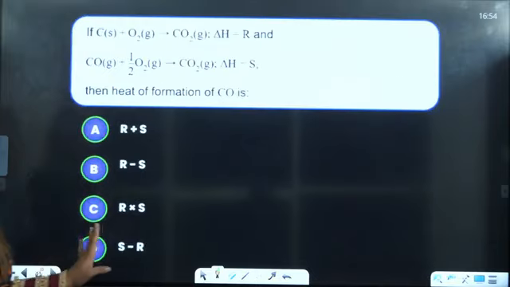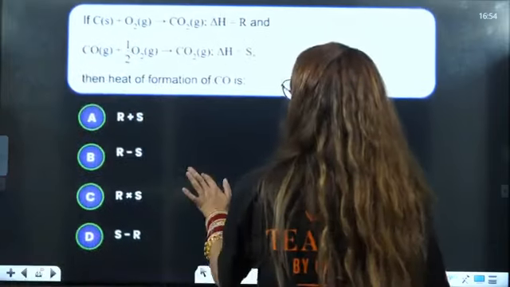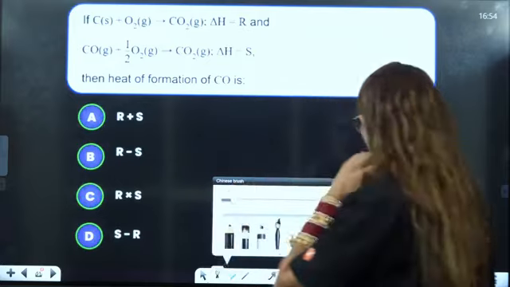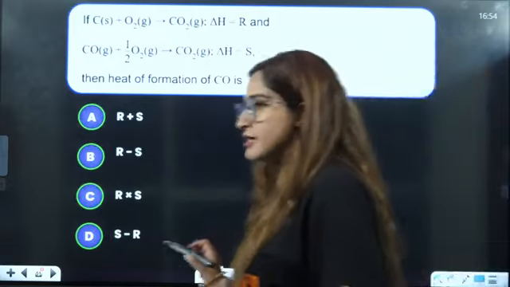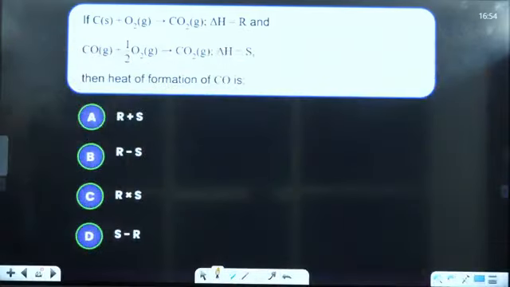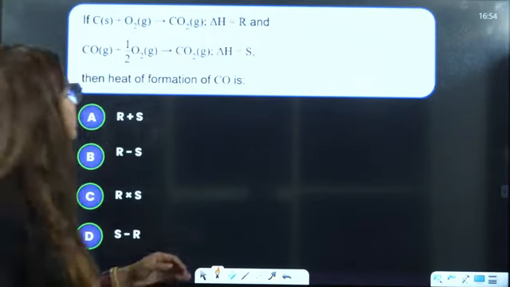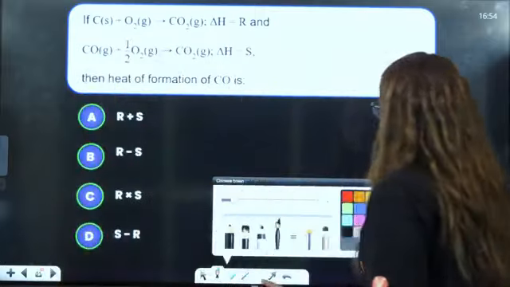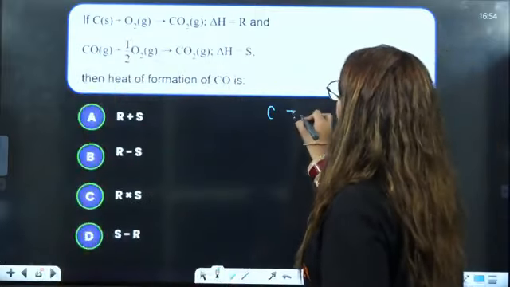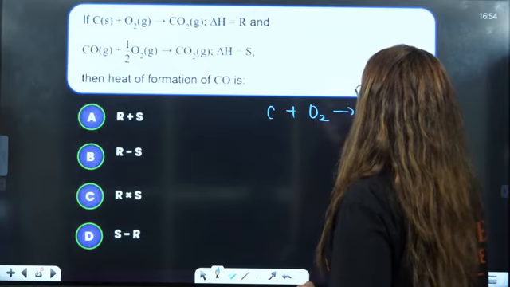Okay, next is a question from Hess's law. Everybody, let us solve the question of Hess's law. See, here it is given to us, that is C plus O2 gives rise to CO2.